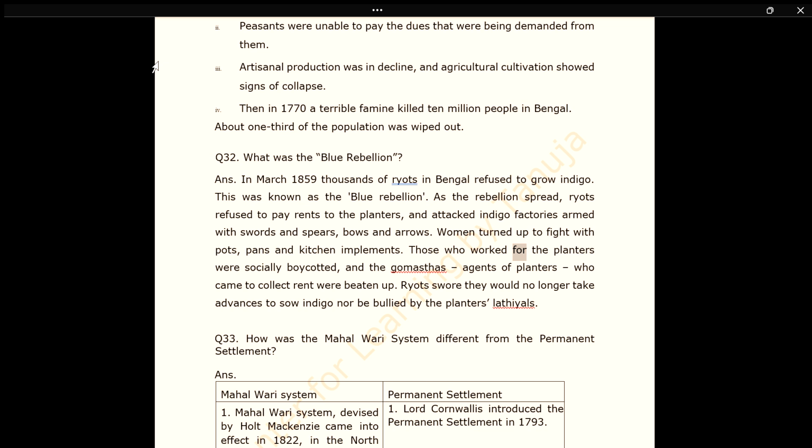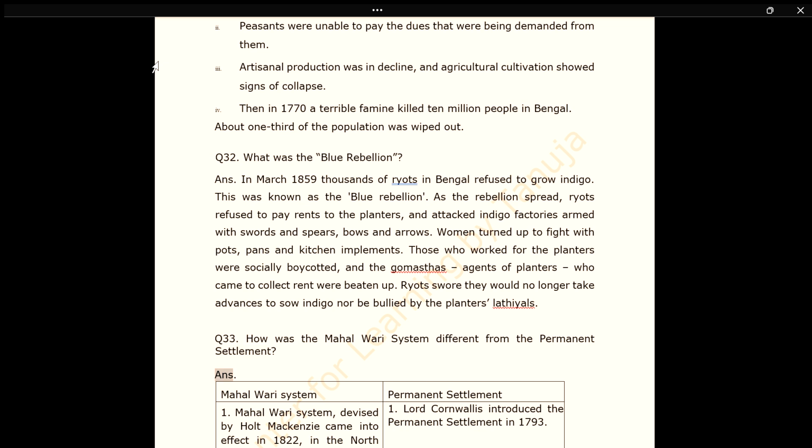Those who worked for the planters were socially boycotted, and the Gomastas, agents of planters who came to collect rent, were beaten up. Ryots swore they would no longer take advances to sow indigo nor be bullied by the planters' lathials.